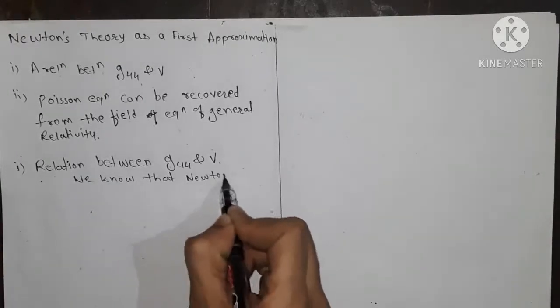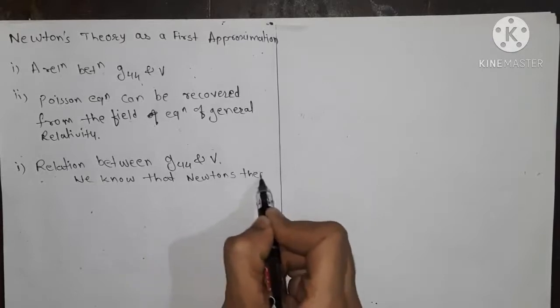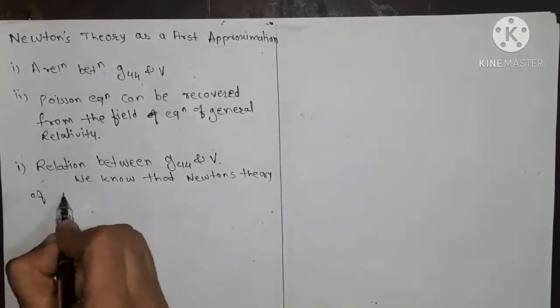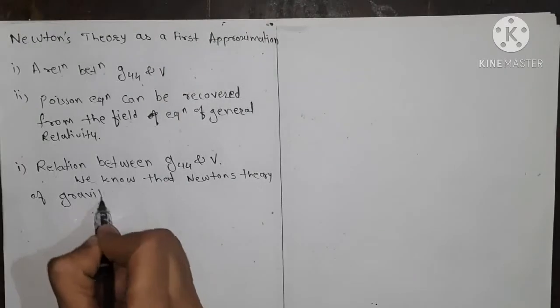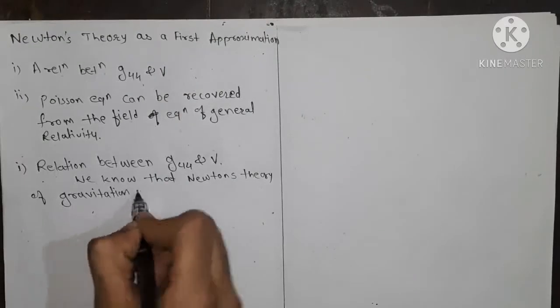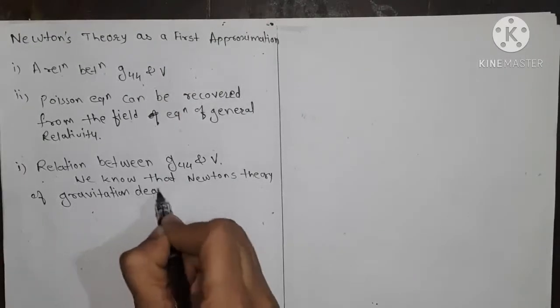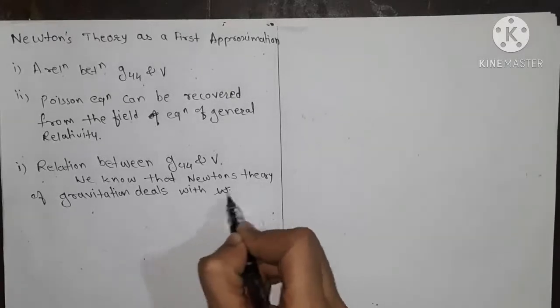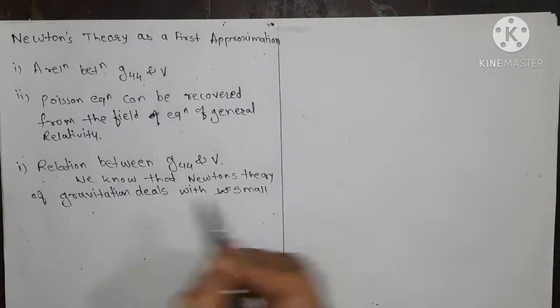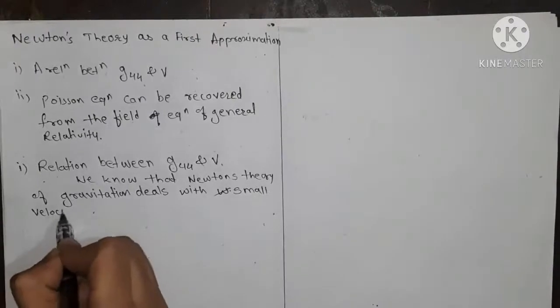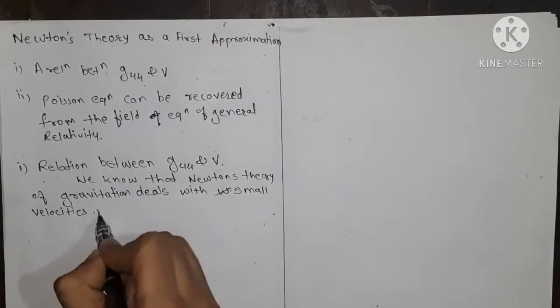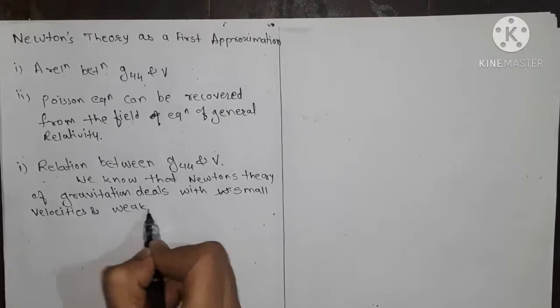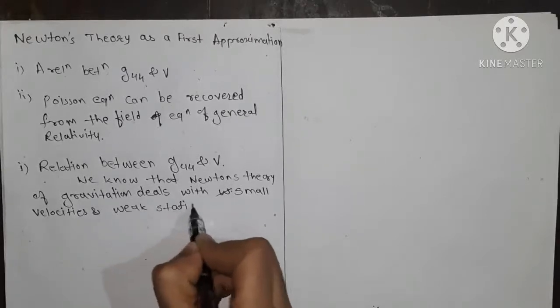As we know, Newton's theory of gravitation deals with small velocities and weak static field.